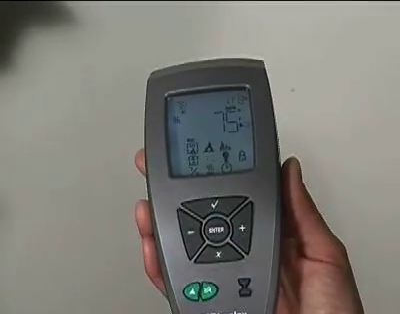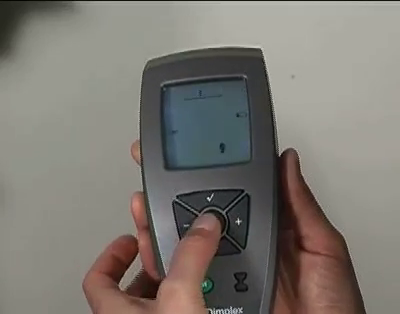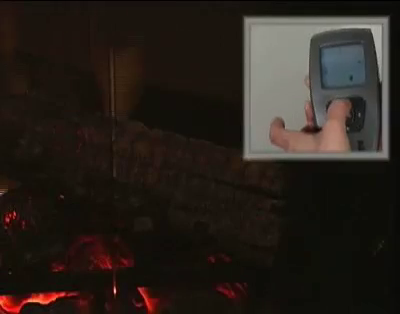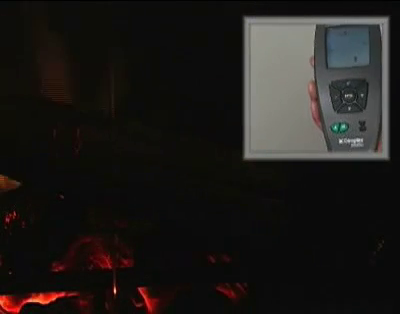Hold the Enter button until the purifier icon flashes, and using the arrow keys, navigate to the light bulb icon and press Enter. Use the check or up arrow to turn the ambient light sensor on, and use the X or down arrow to turn it off. Press Enter to return to the main menu.